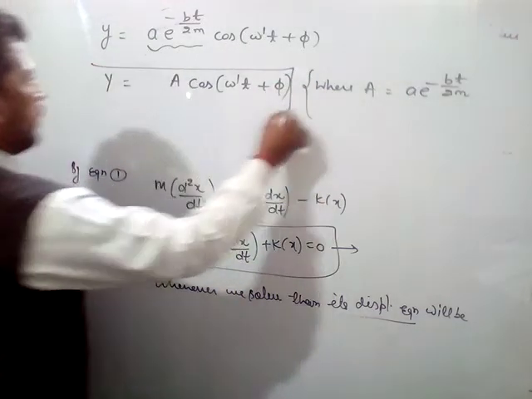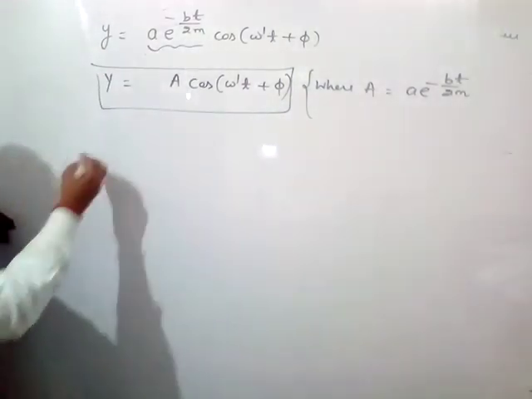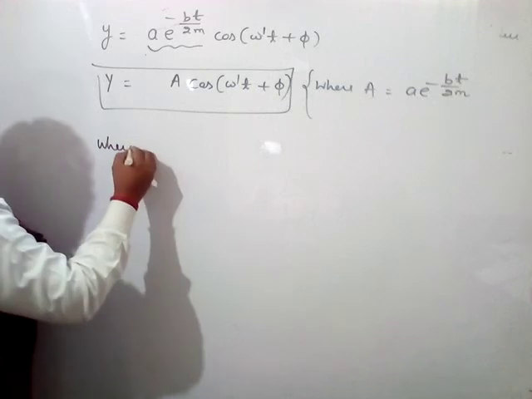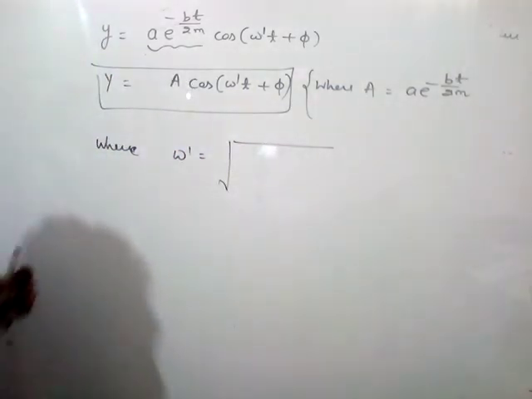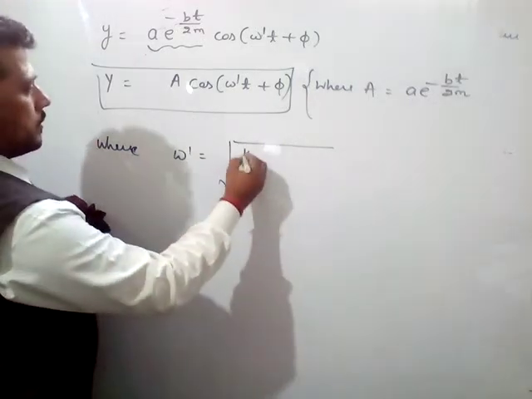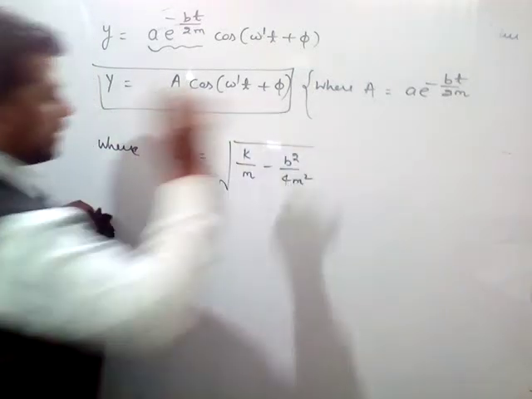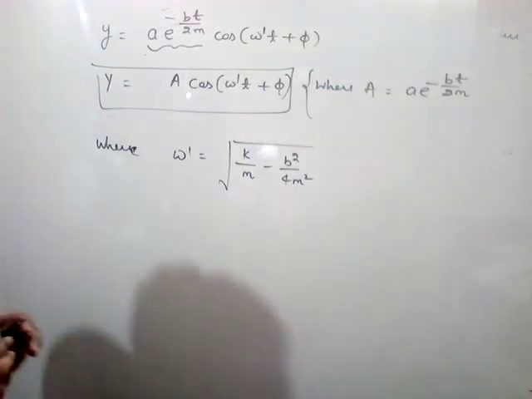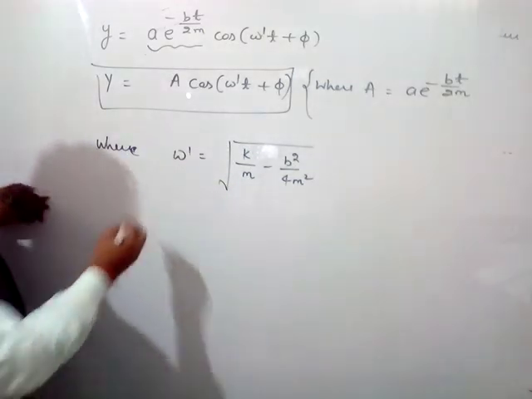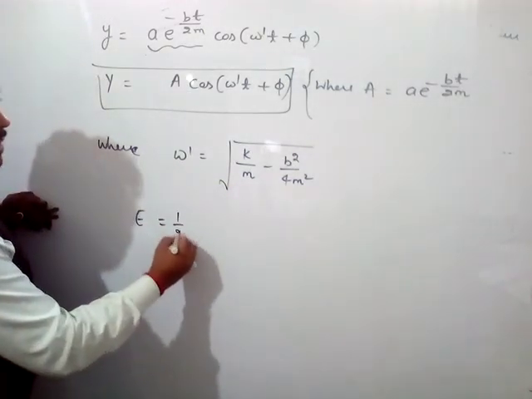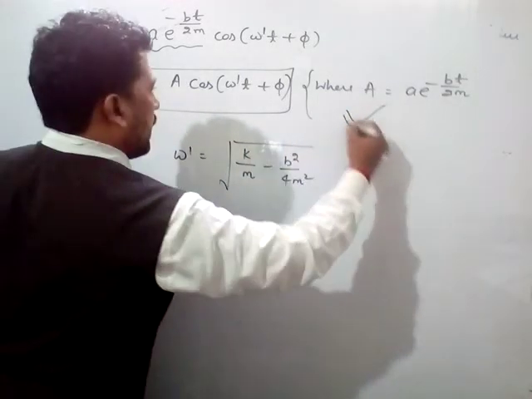Okay, where the value of ω' equals root of k by m minus b square upon 4m square. This is the value of the angular velocity of this damped oscillation. Okay, and its energy equals 1 by 2 k A square, and you know the value of the amplitude is this.